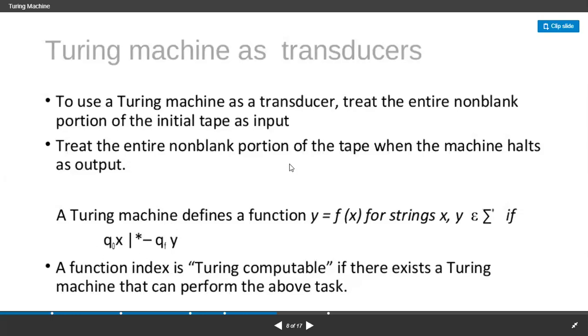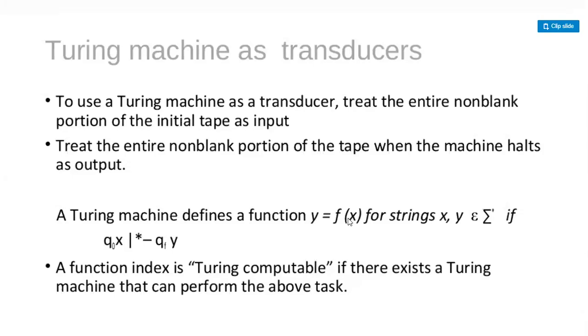What does the above task mean? You can define the function, and you treat the non-blank portion of the initial tape as an input. Up to now we were not taking those as inputs, only considering them as blanks. But whatever non-blank portion we have in the initial tape, you need to consider its overall length as an input.